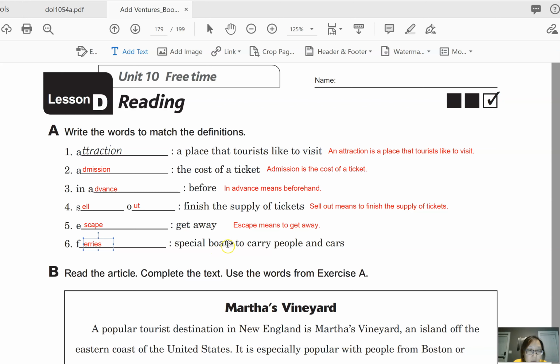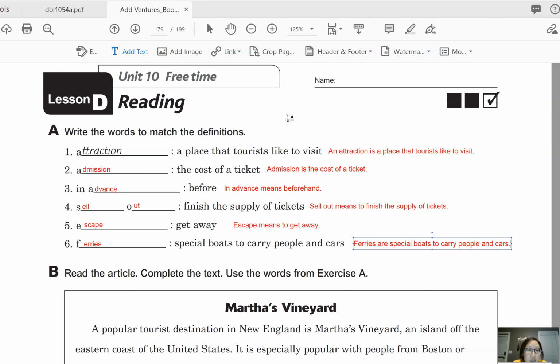Remember I mentioned that you have to pay attention to whether it's singular or plural, and in this case we can see boats, so we have to say ferries. When we make a sentence, we also have to pay attention to the fact that it's plural, so we have to say ferries are. Ferries are special boats to carry people and cars.